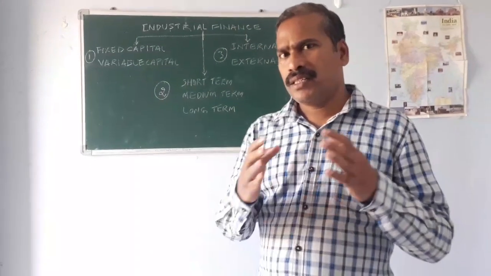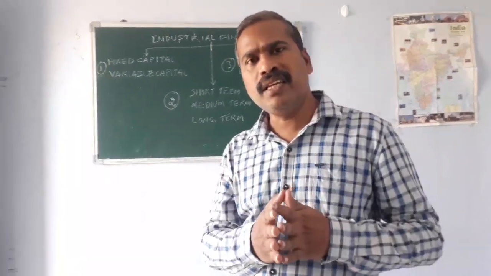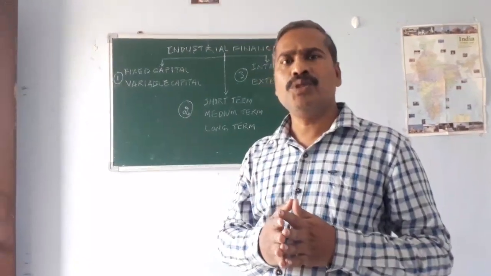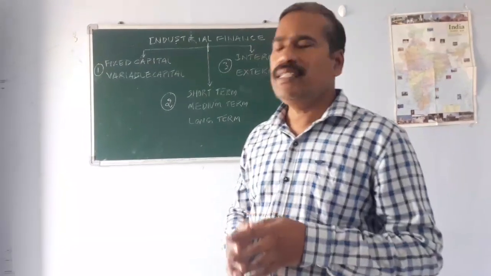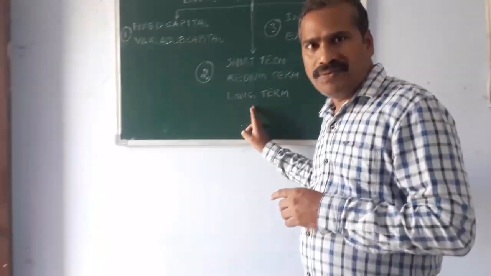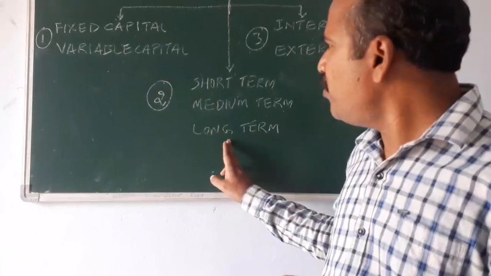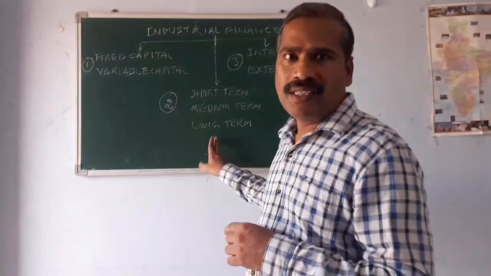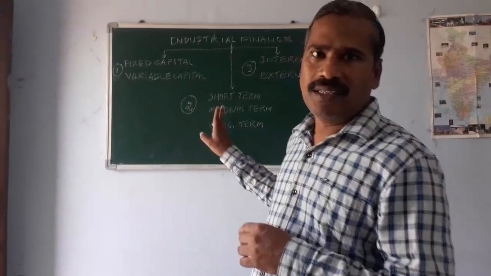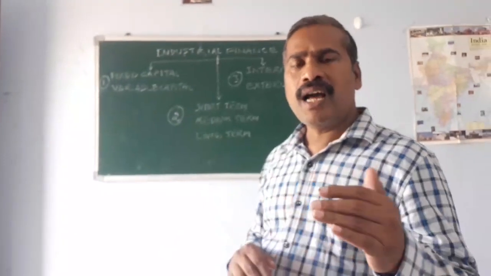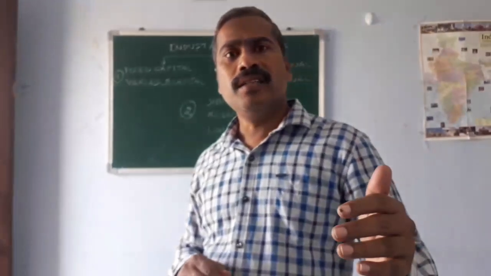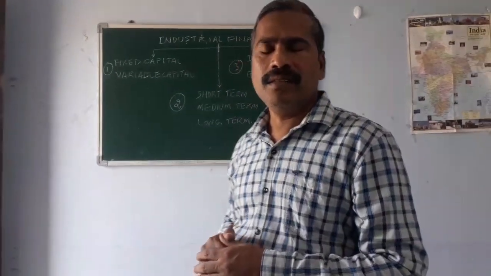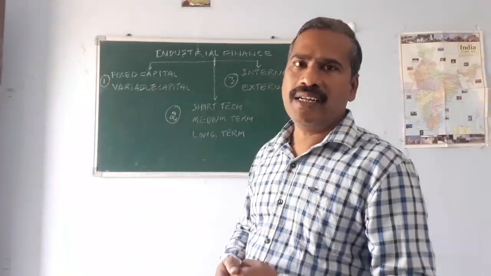If the firm takes a long time to pay the finance, then that is called long-term finance. In between short-term and long-term there is medium-term finance. So based on the time to pay the total finance, it is divided into three categories.